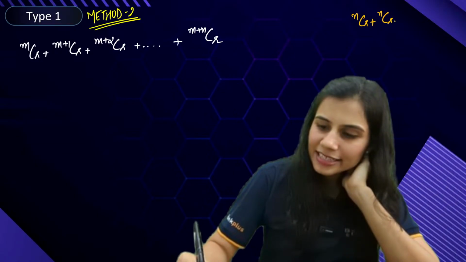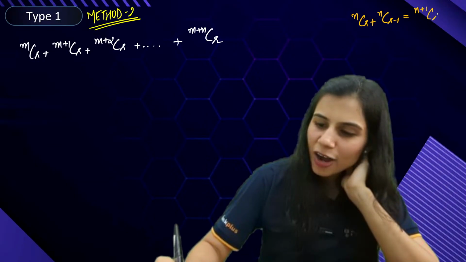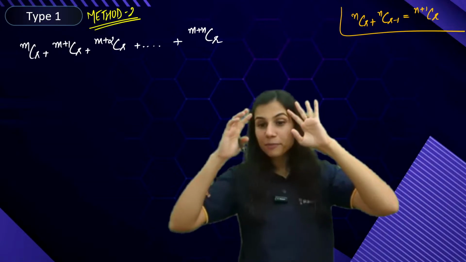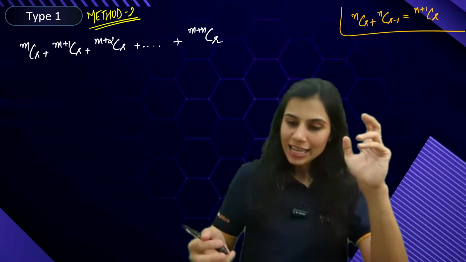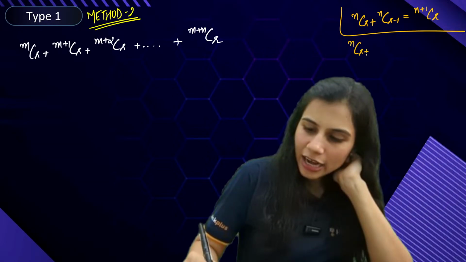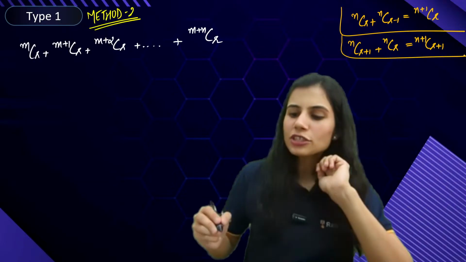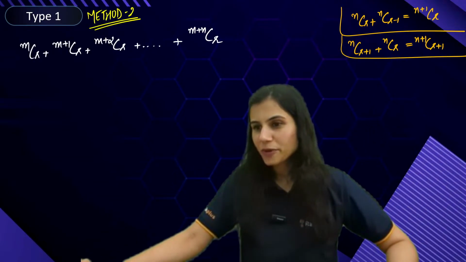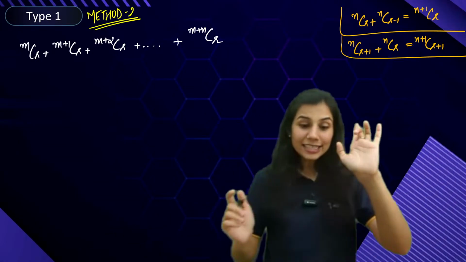I am talking about the result nCr plus nC(r-1) is (n+1)Cr. How many of you know this result? Raise your hand. I can also write it as nC(r+1) plus nCr is equal to (n+1)C(r+1). It's the same thing. I've just replaced r with r plus 1. Tell me, you remember this result? Yes, I'll be using the same result.